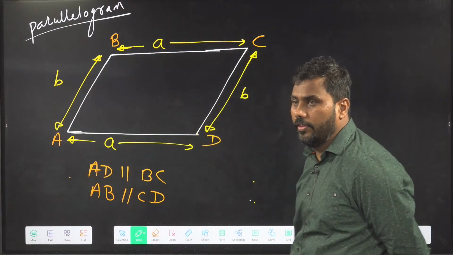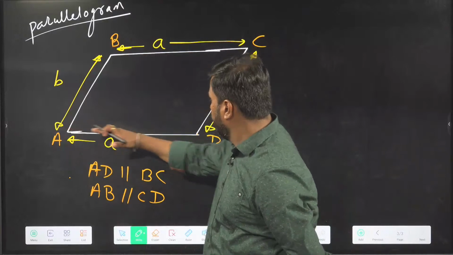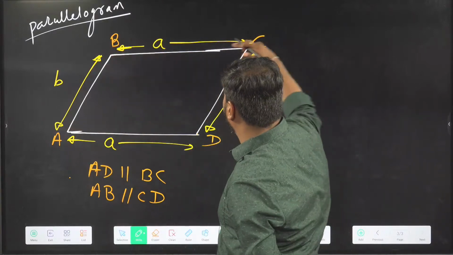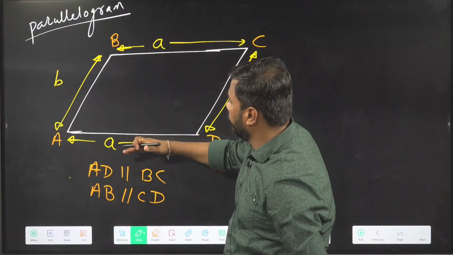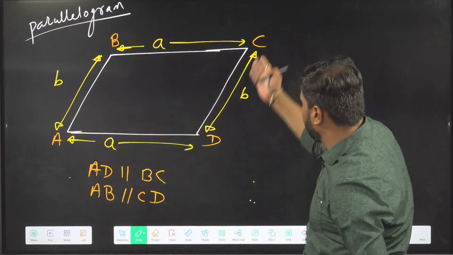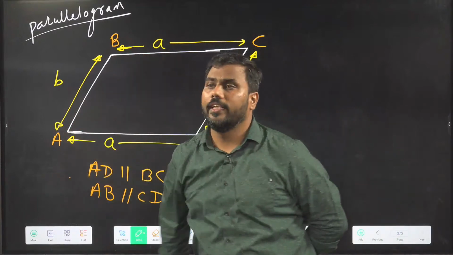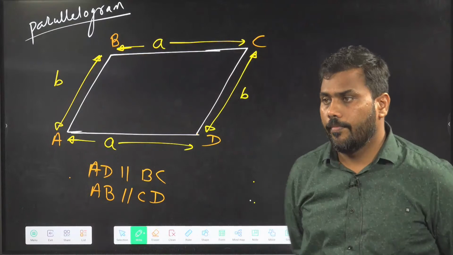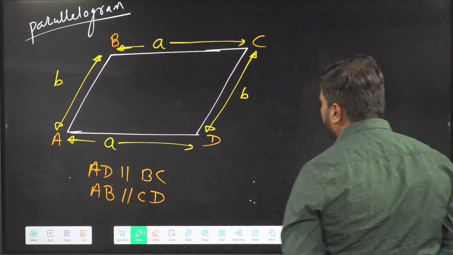Yes, Sriram, we will use that formula also. So AD is parallel to BC, and these two are of equal length. AB is parallel to CD, and these two are also of equal length. Opposite sides are of equal length in a parallelogram.